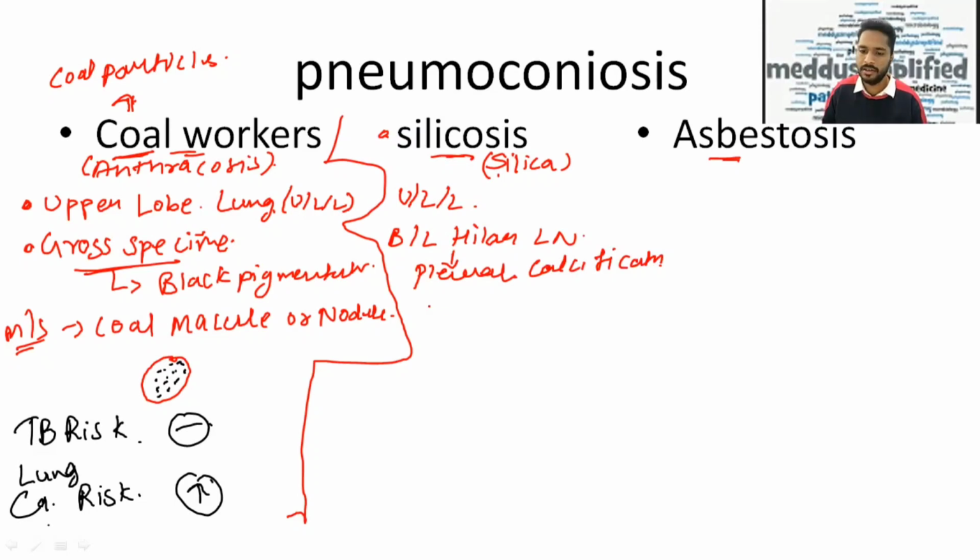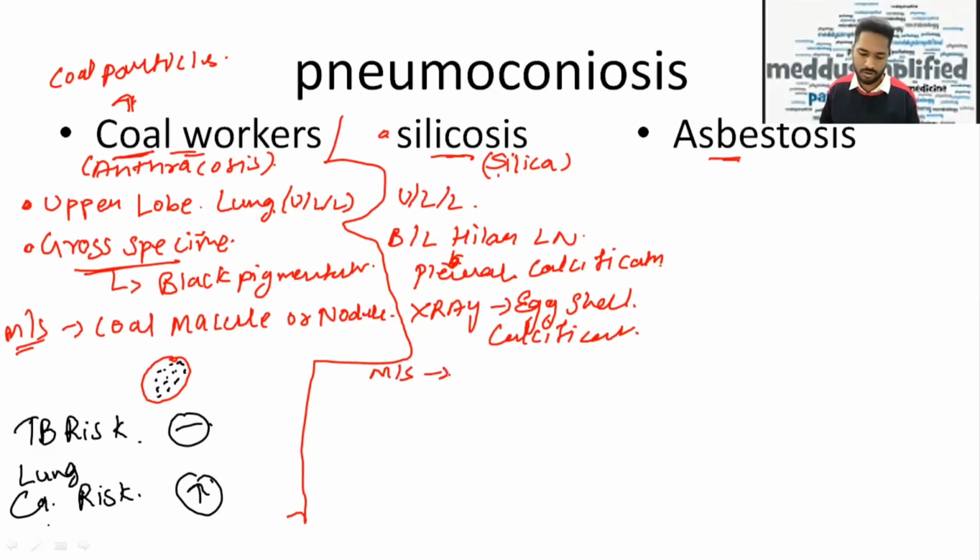If we do an X-ray, on X-ray we can see egg-shell calcification. On microscopy, it will show a granuloma. Again, the TB risk in silicosis is present, and